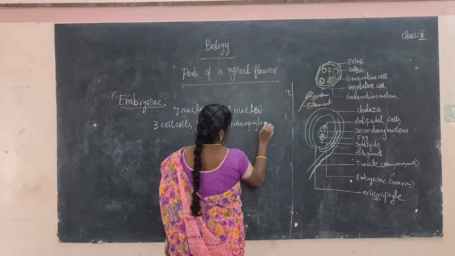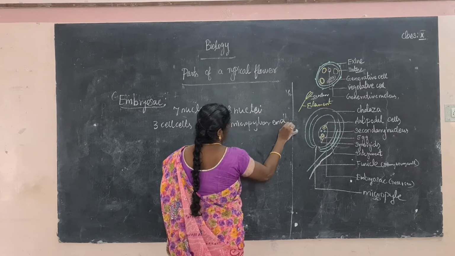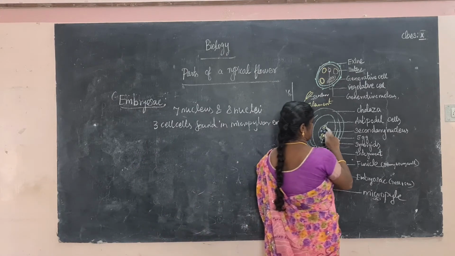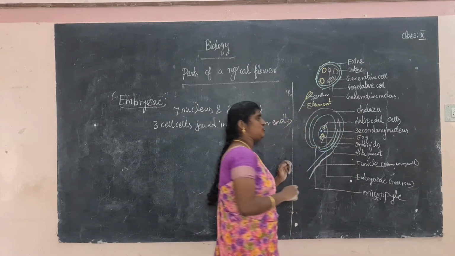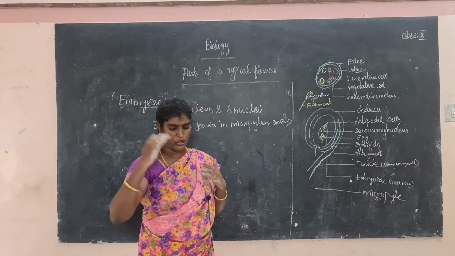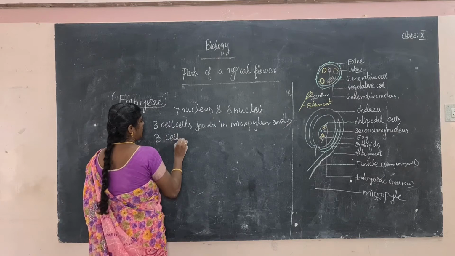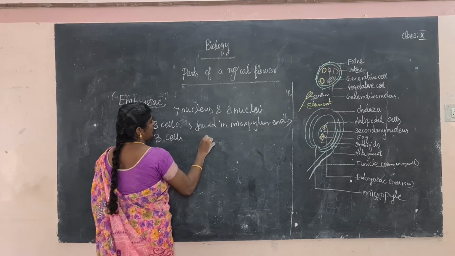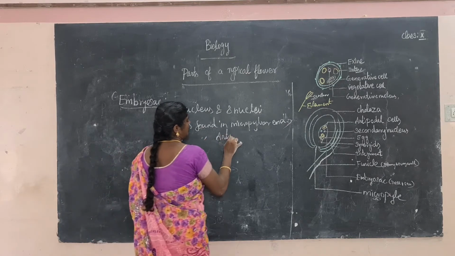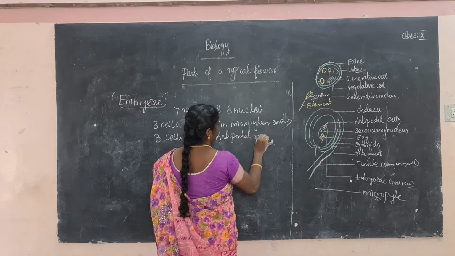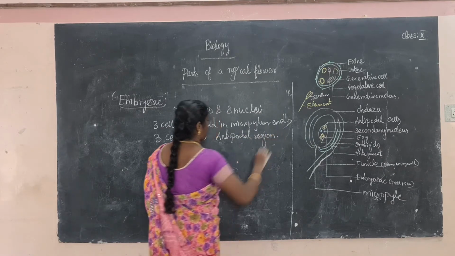Micropylar end. So another 3 cells. So totally 8, but the next 3 cells are present in the antipodal region. In the anterior region and the antipodal region they are present. So the next 3 cells are found in the antipodal region. Okay? So the remaining 6 are done.